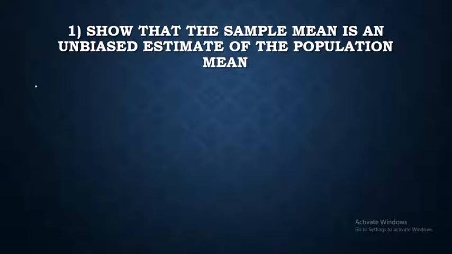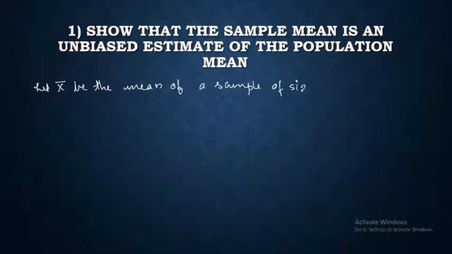Now let x bar be the mean of a sample of size n, and this is taken from a population with mean mu.